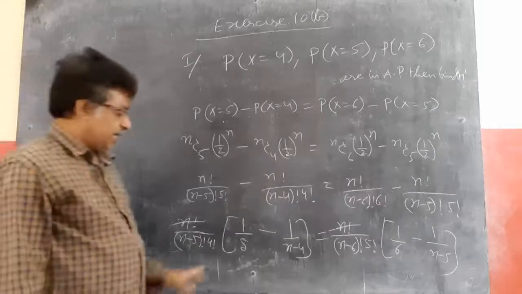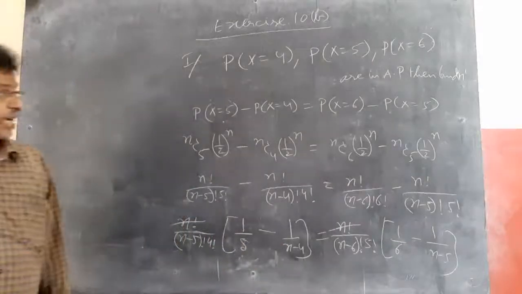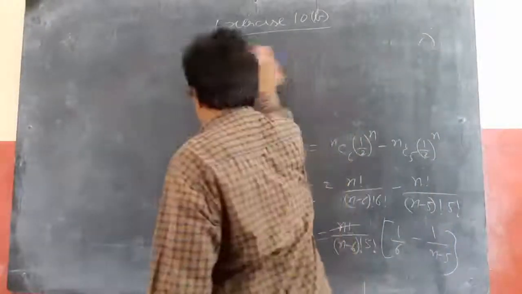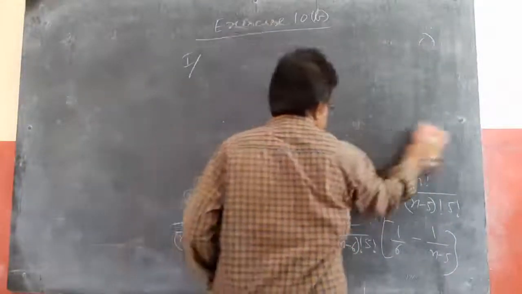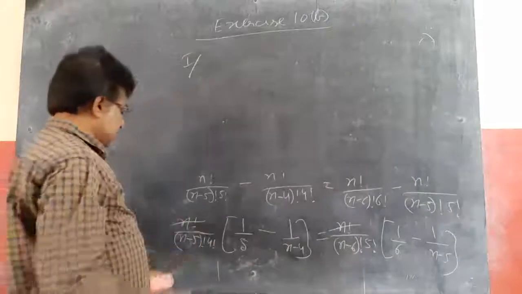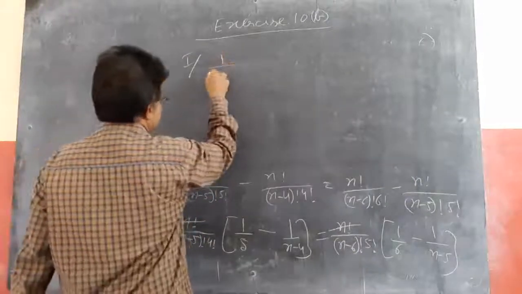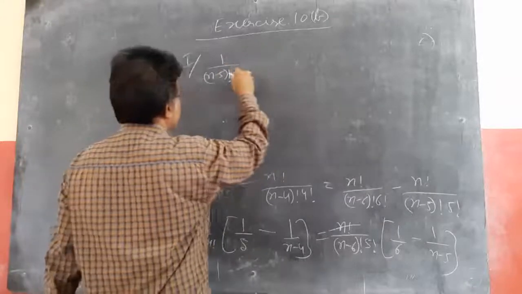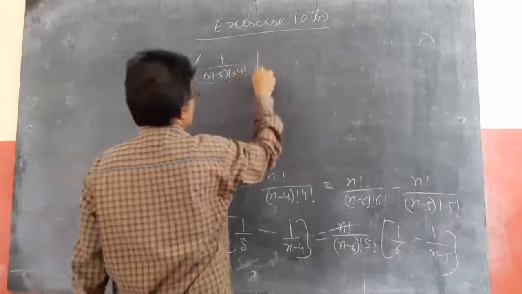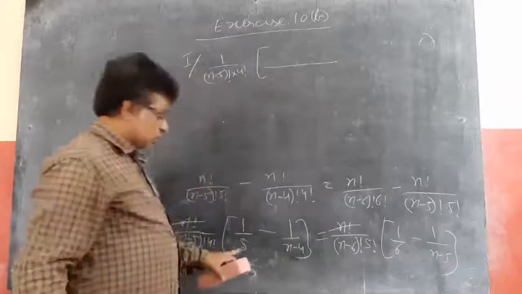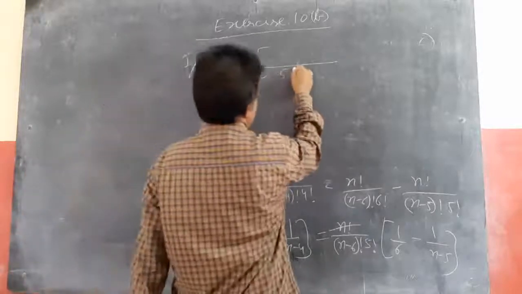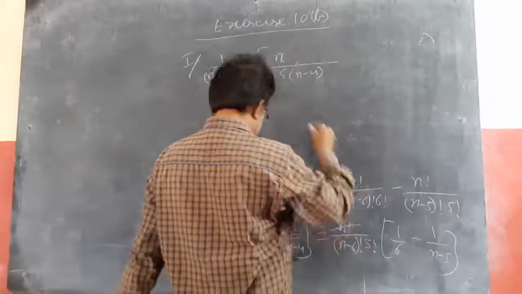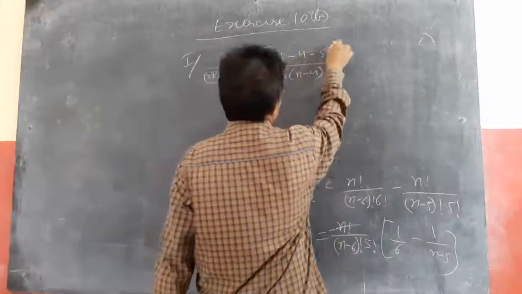Now, simplifying, if I take the LCM, what do I get? This side is 1/((n−5)! 4!) as is, into the LCM of these two, which becomes 5(n−4), so here is (n−4−5).